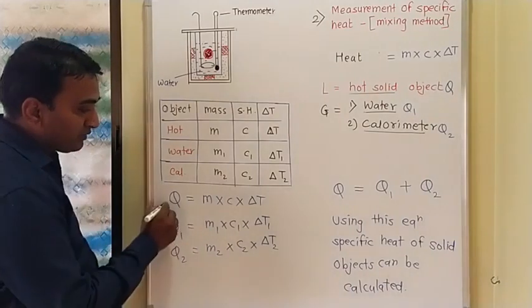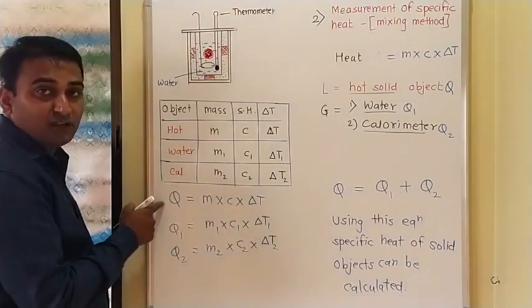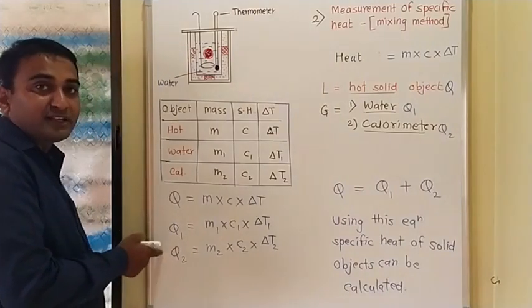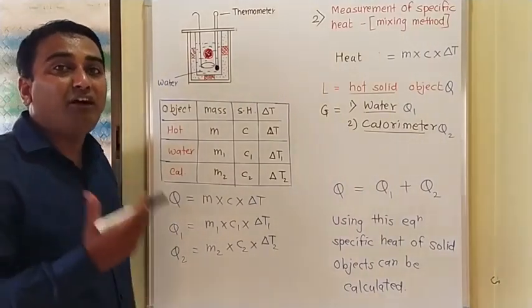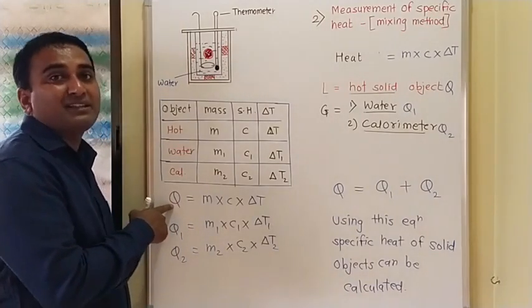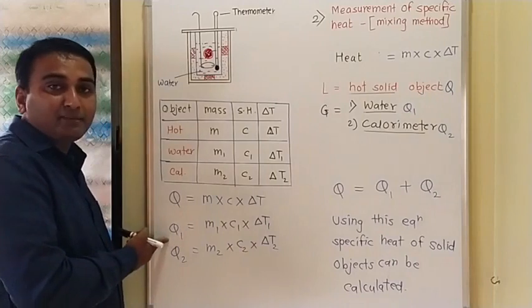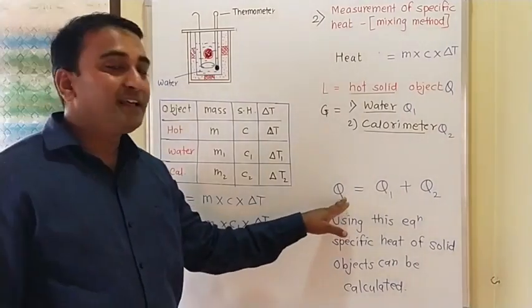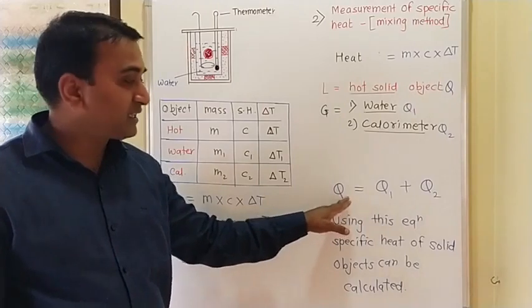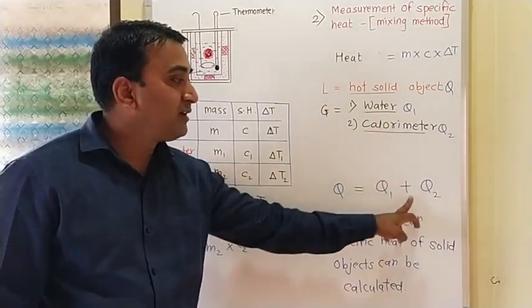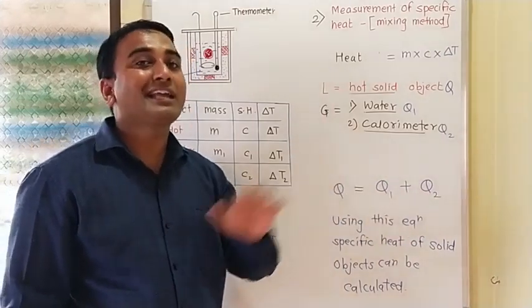Now this one is a loser, so it will lose heat, and both will absorb it. As per the principle of heat exchange, whatever heat is lost by this hot object will be gained by these two objects, so we can represent: heat lost by hot object is equal to heat gained by water plus heat gained by calorimeter.